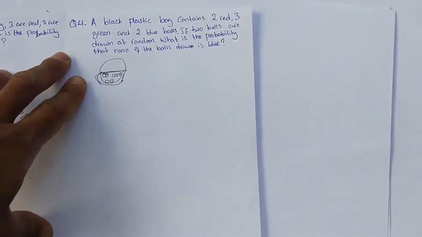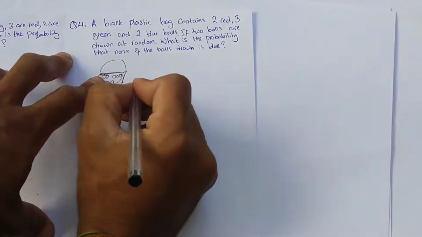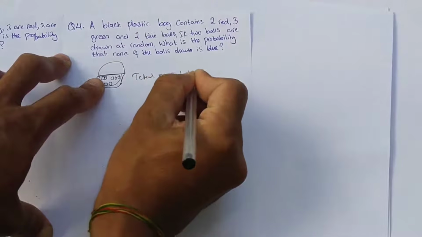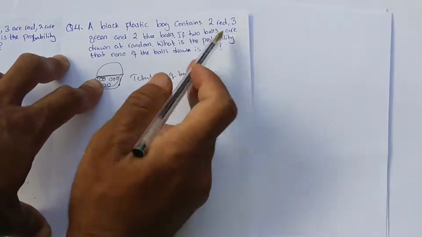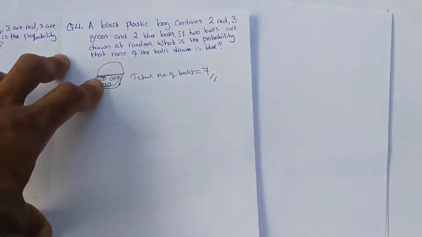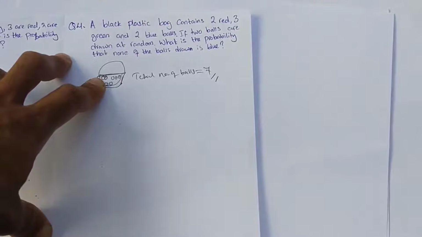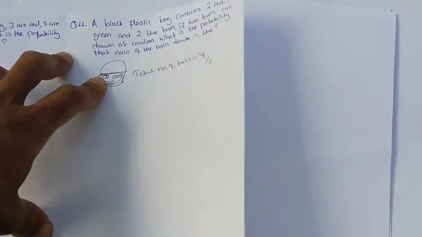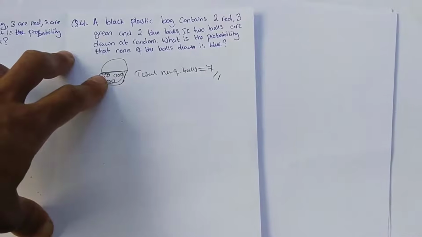The total number of balls is equal to 7: 2 plus 2 is 4, 4 plus 3 is 7. So 7 balls, but you should not directly take the number of sample as 7, since the question says more. Taking the total number of possible outcomes as 7 would be a mistake.